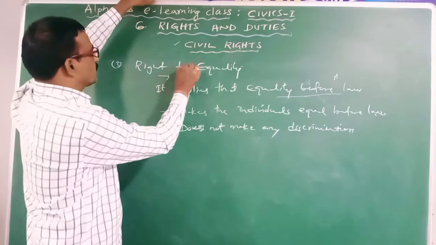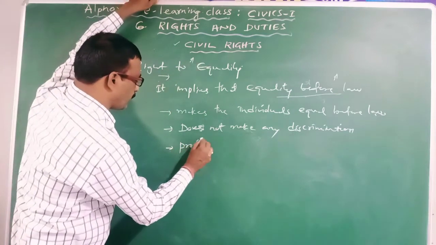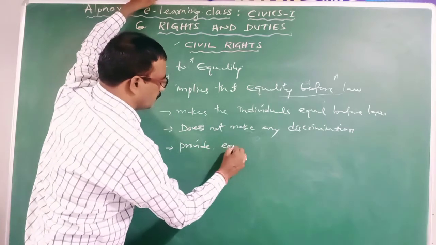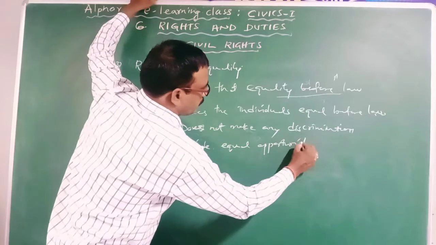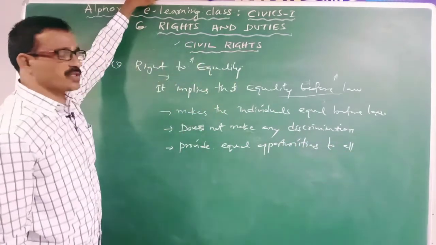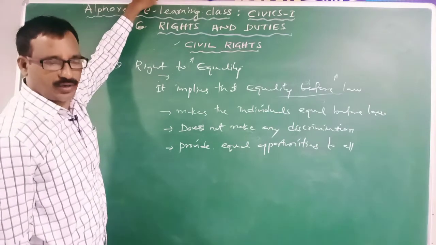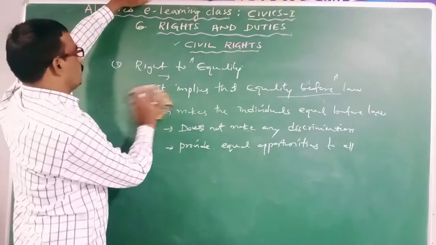So this right will provide equal opportunities to all the individuals in all spheres, like in social, political and economic spheres. Clear? So it is about right to equality.